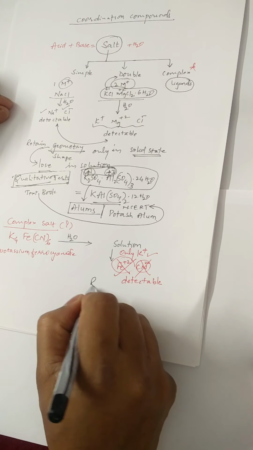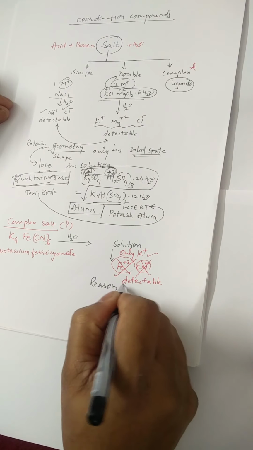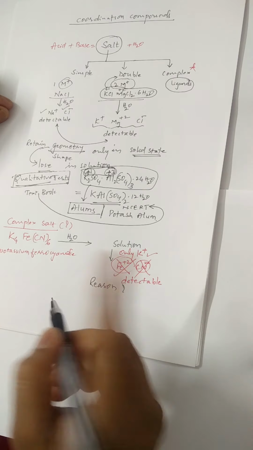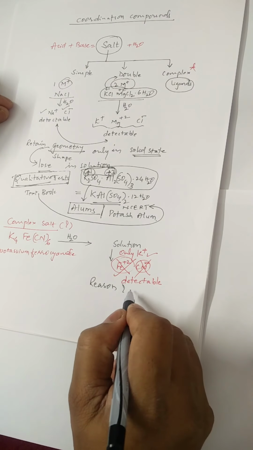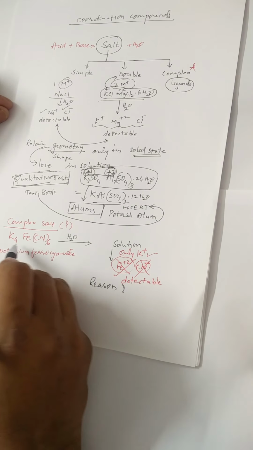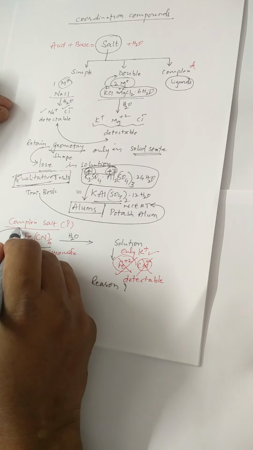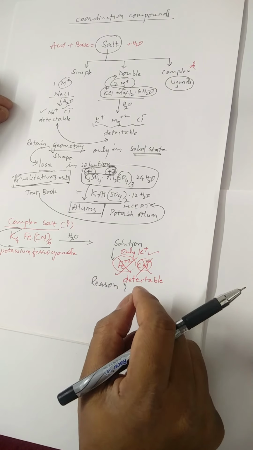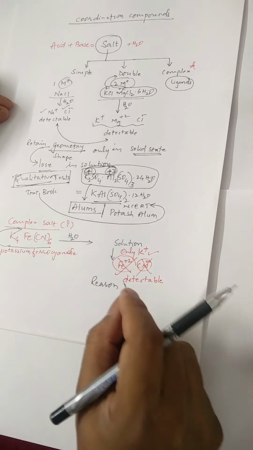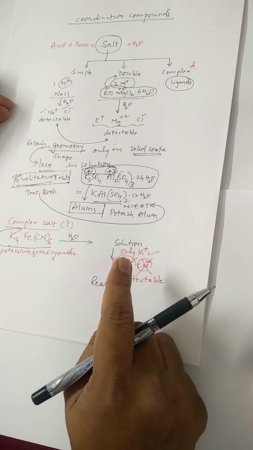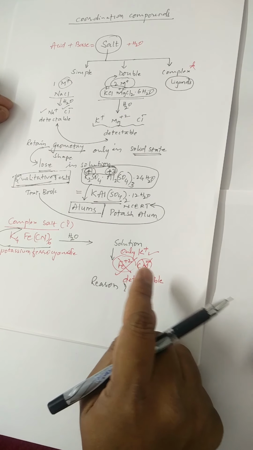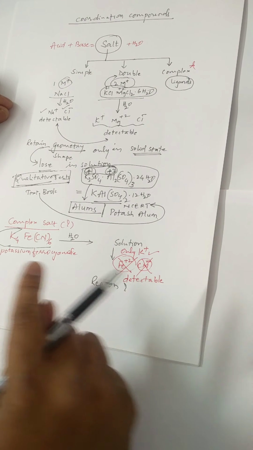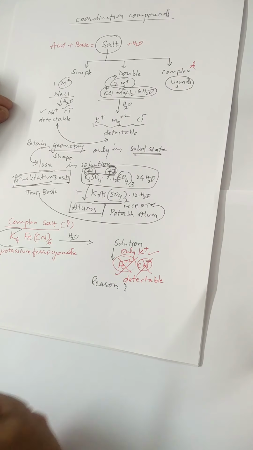The reason why these ions are not detectable was unknown during earlier times. Because of that, these salts are called complex salts. It means that earlier it was believed that there must be some unknown factor which is complicated, which cannot be explained by the normal theory of bonding, that may be existing between these two. Hence, such salts are called complex salts.